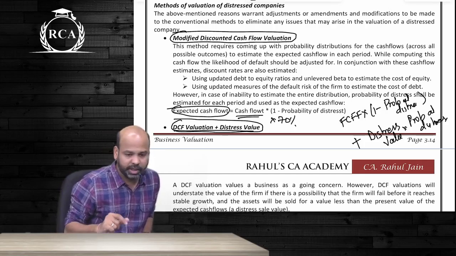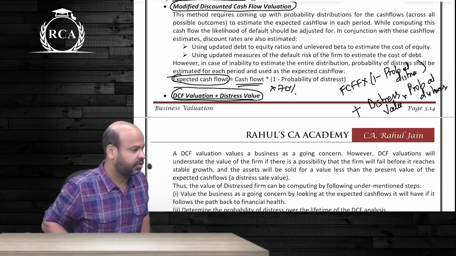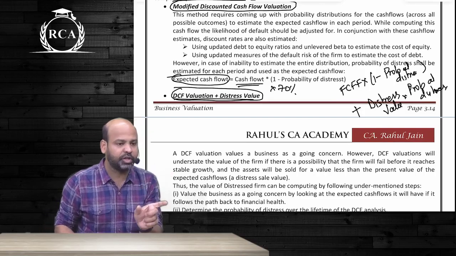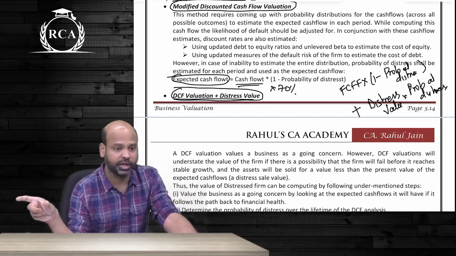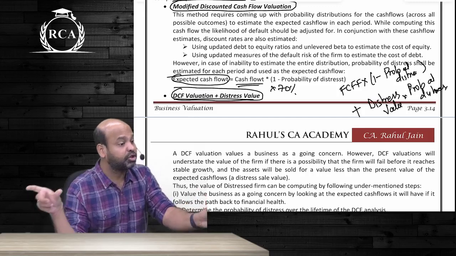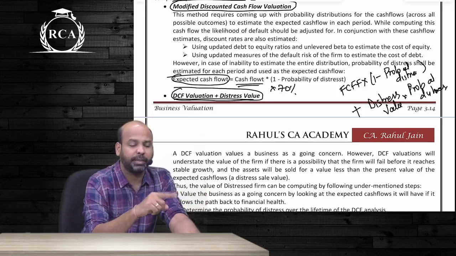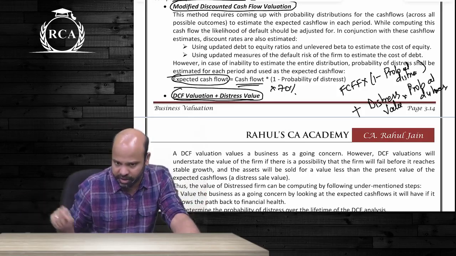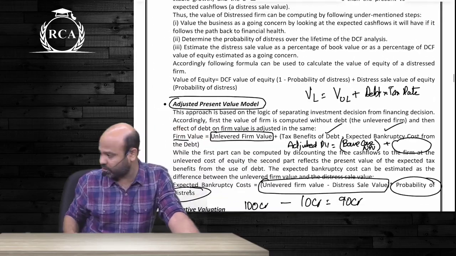The next one is adjusted DCF valuation plus distress value. You take valuation as per the cash flow method, and you take valuation as per liquidation value, also called distress value. Multiply each of them with their corresponding probabilities. Value as per cash flow will be multiplied with 1 minus the probability of distress. Distress value will be multiplied by the probability of distress.